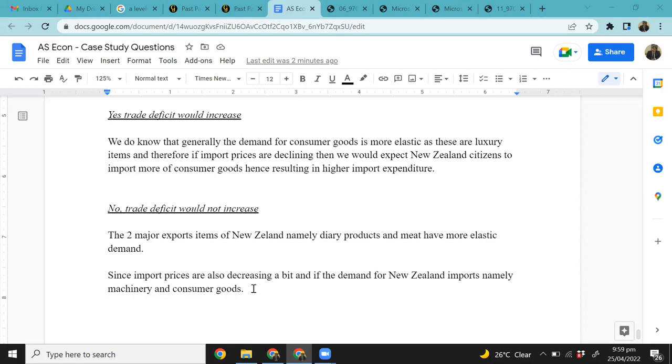Okay, but what about machinery? But for machinery, we expect the demand to be less elastic. Yes or no? Because I mean, think about it. It's not a luxury item. You just need to import machinery based on how much you need in your country. Correct?